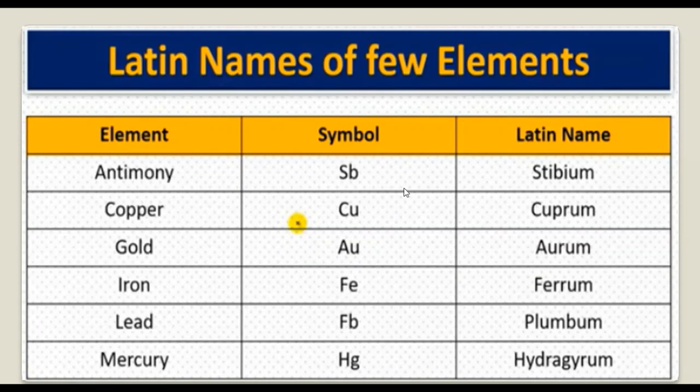Here we have the symbols from the Latin names of some elements, like antimony. The symbol is Sb. Its Latin name is stibium. Copper, its symbol is Cu. The Latin name is cuprum. So it is the first two letters of cuprum that give the symbol of copper. Gold, the Latin name is aurum, so the symbol is Au. Iron, Latin name is ferrum, so the symbol is Fe. Lead, Latin name is plumbum, so the symbol is Pb. Mercury, the Latin name is hydrargyrum, symbol is Hg.